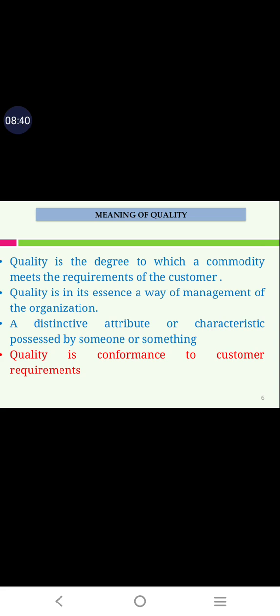And finally, the fourth definition is: quality is conformance to customer requirements. What do you mean by quality? If it is meeting the customer requirements, if it is conformed, for example, whatever product we are developing, if the customer needs are met, for what purpose we have developed the product, if that is confirmed, then you can say that product is a quality product. Quality is nothing but conformance to customer requirements. If what the customer requires is available in the product, then you call it a good quality product. So this is the fourth definition of quality.